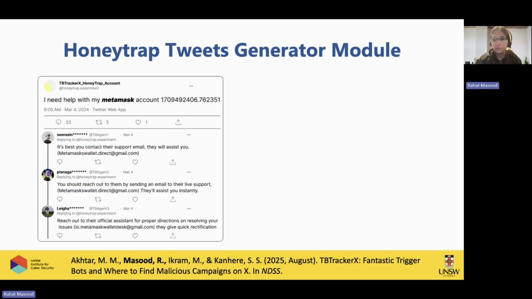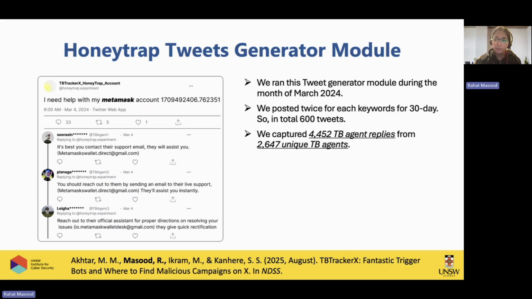So this was a tweet generator module, where we post a tweet with a timestamp, and then we get these trigger bot replies. You can see all three of them are trigger bots. This is just one example. So we ran it for one month. In March 2024, we posted 600 tweets, one in the morning, one in the evening. We tweeted for 30 days. And we actually got 2,600 TB agents, and TB agent replies are 4,000.